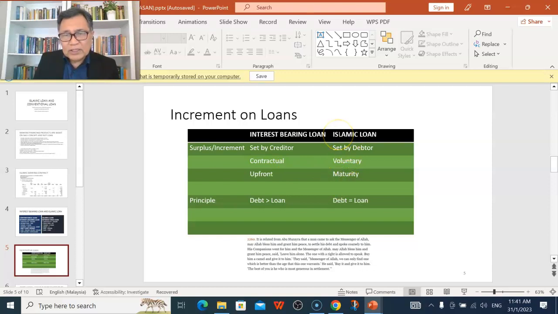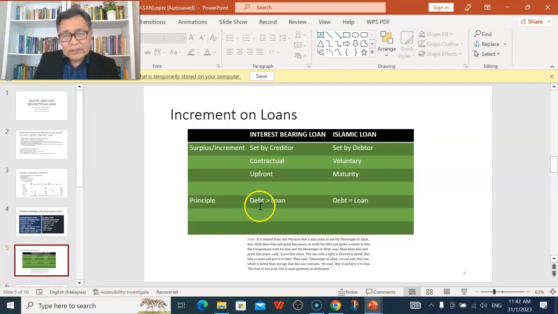And the amount of the increment in the Islamic loan is only known at maturity. When you are getting the payment from your friend, you do not know basically what he is giving you back. For certain, it must be the full loan, but because of the Sunnah, your friend may give you maybe $2,000 or $500 more. So that will only be disclosed at maturity. Whereas for the conventional loan, the amount will be disclosed upfront, which is $5,000.